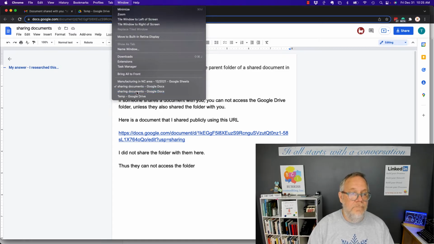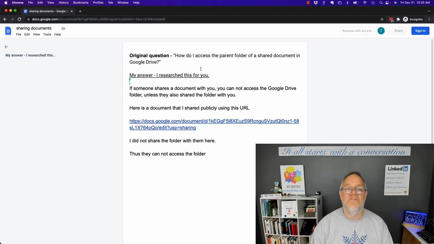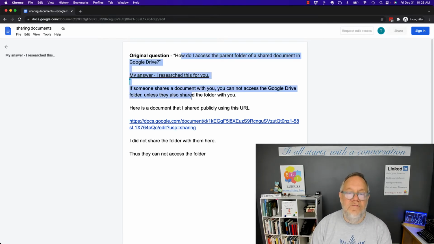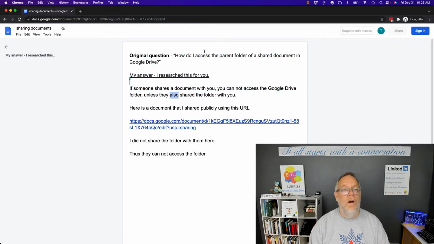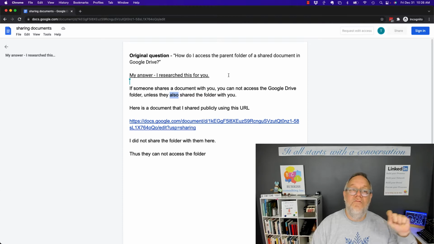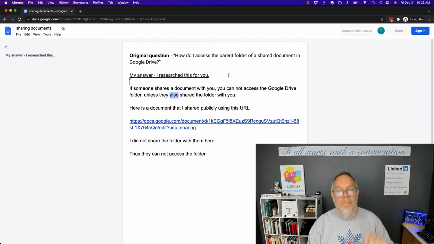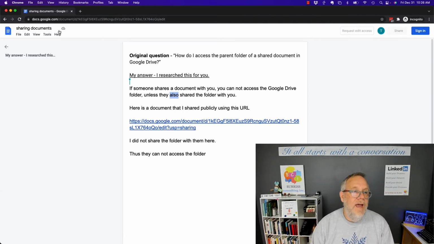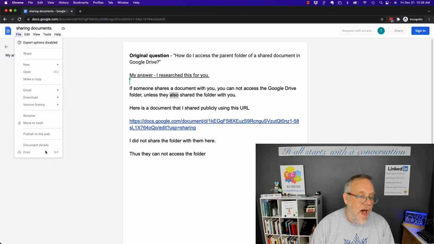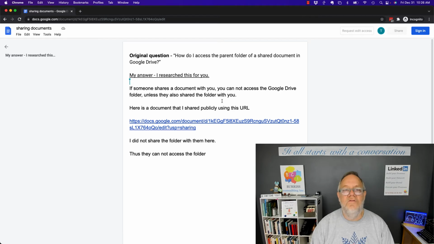Here's the other scenario. The same document is shared publicly. So publicly, I have the ability to view it, but I do not have the ability to change it in any way at all because the document is shared for viewing only. So I don't even know where it came from. I don't have the ability to save it. I don't have the ability to print it. I have only the ability to view it now.